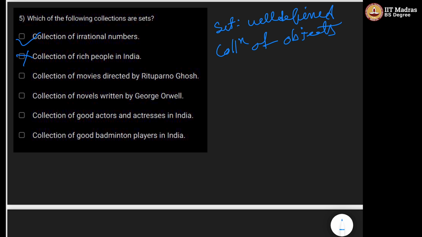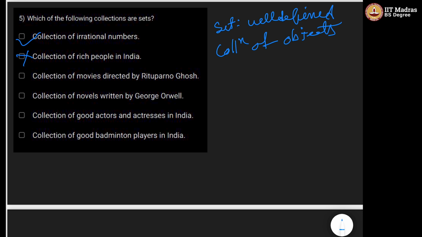So it basically varies from person to person, and anything which varies from person to person or thing to thing is not a well-defined collection. If someone asks me to give a collection of rich people, maybe I will give a list of people which may not be the same as your list of people. So this is not a well-defined collection, so this is not a set.